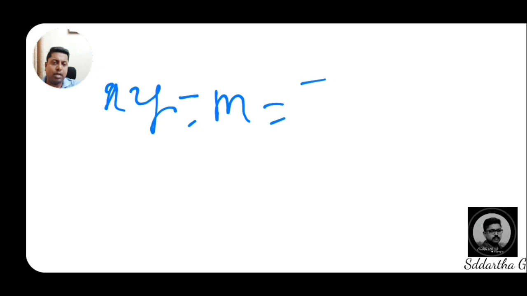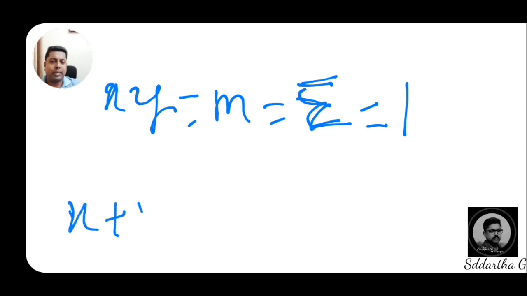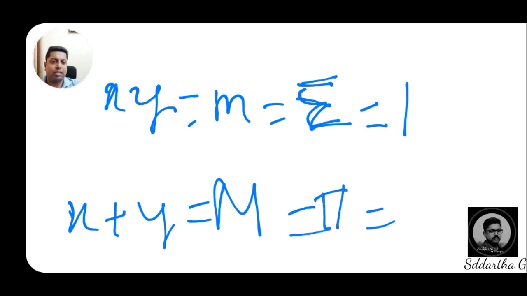See here, always, min-term expressions, as I said earlier, are in the form of x into y format. That is a min-term expression, sigma, and all the decimal equivalents inside the box you should represent by 1. For x plus y, the max term expression, capital M, pi, you should represent by 0. This is a basic concept.